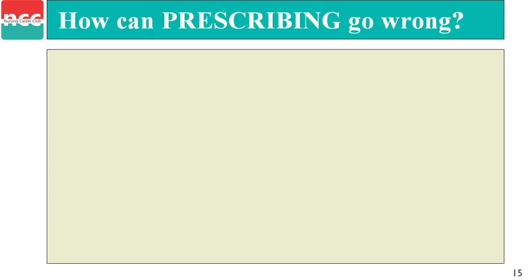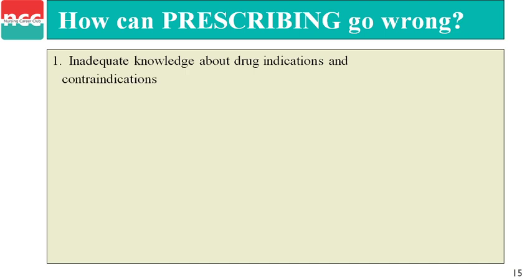Next is how can prescribing go wrong? First, inadequate knowledge about the drug indication. The nurse does not have proper knowledge related to the drug. Contraindication: the nurse does not know the contraindication of that specific drug.